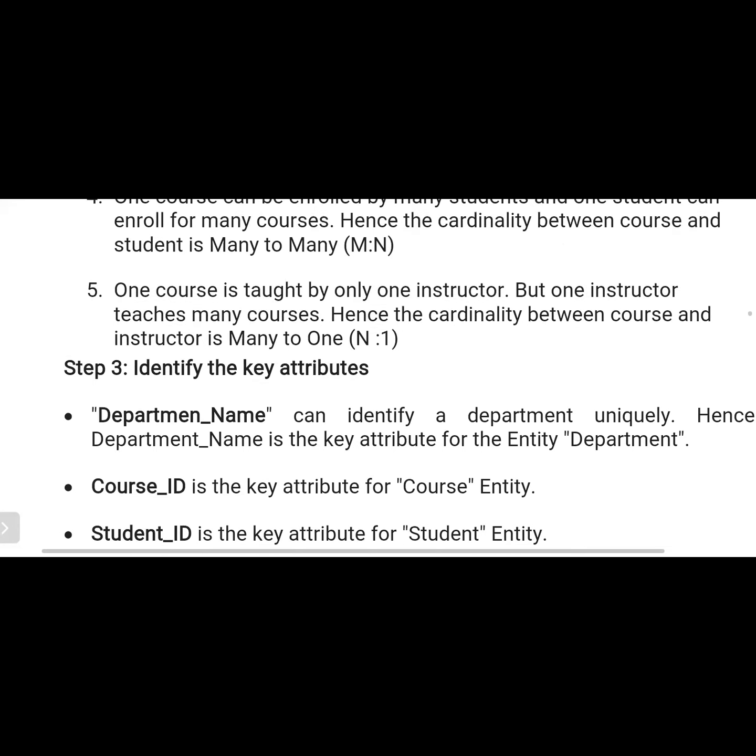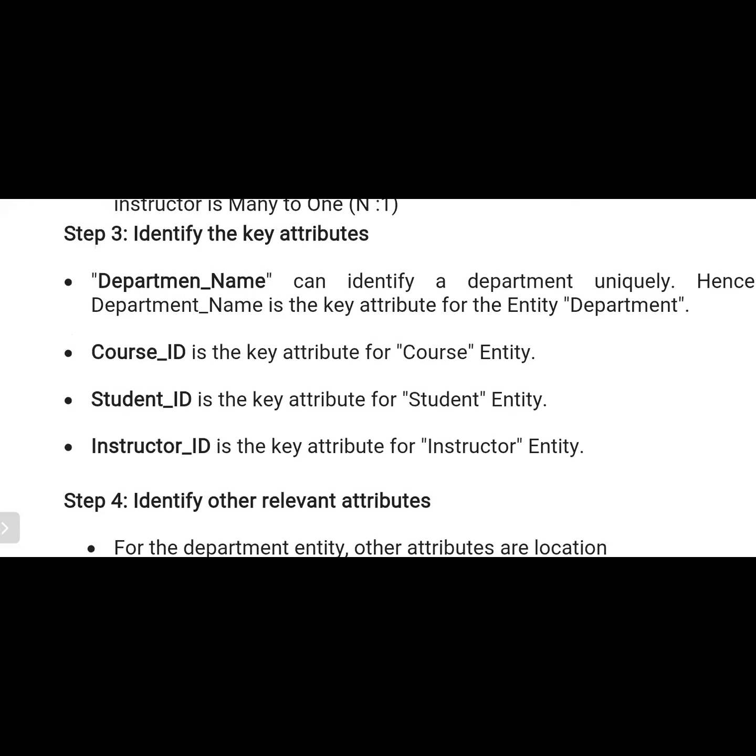In the same way, identify the key attributes. For example, the department name can identify the department uniquely. Here the department name is the key attribute for the entity department. For example, CSE. The same department name is not assigned to another department. If you observe in our college, only one EC department is there, and there is no other EC department.